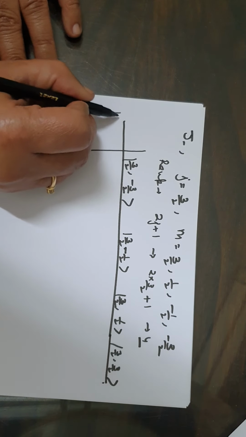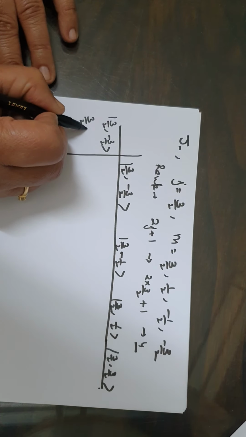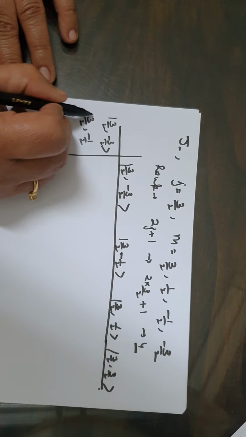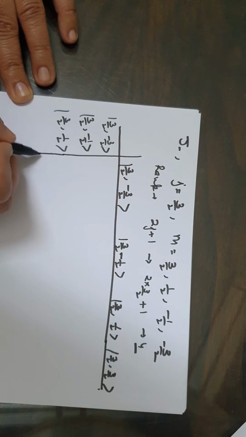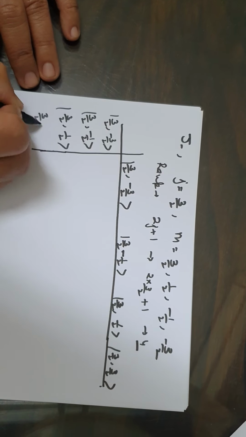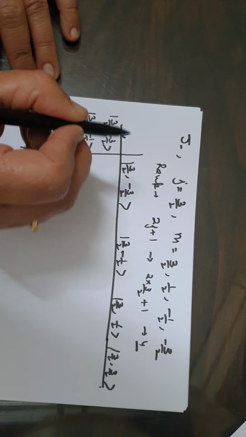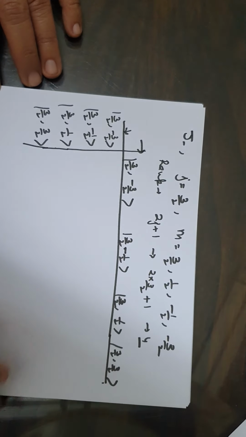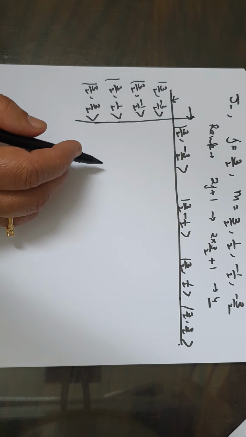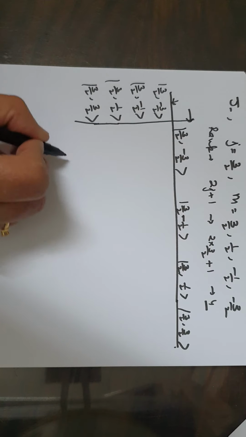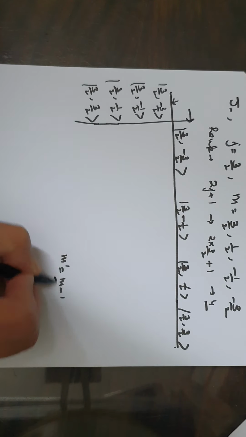Here it will be 3 by 2 minus 3 by 2, 3 by 2 minus 1 by 2, 3 by 2, 1 by 2, 3 by 2 and 3 by 2. It is Jm and J dash M dash. Only those elements exist for which value of M dash is equal to M minus 1.